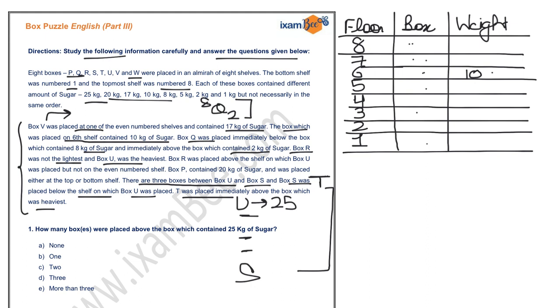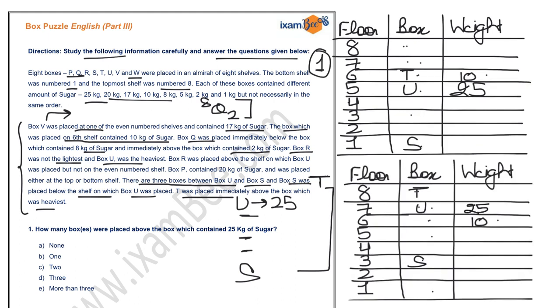So accordingly, I am drawing the two cases. These are your two cases, where in the first case T is placed at the 6th position and in the second case T is placed at the 8th position. Now in the question it is given to you that box R was placed above the shelf on which box U was placed, right?